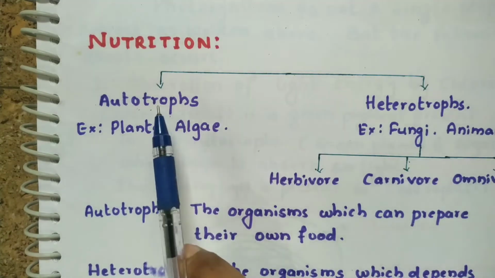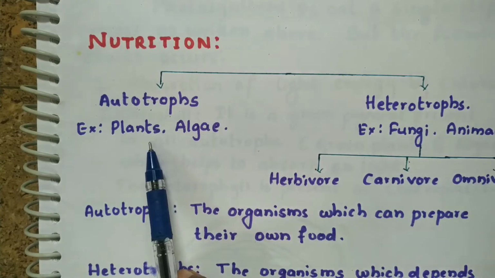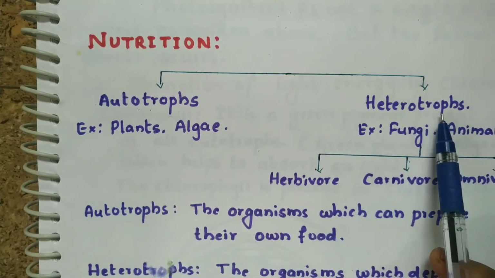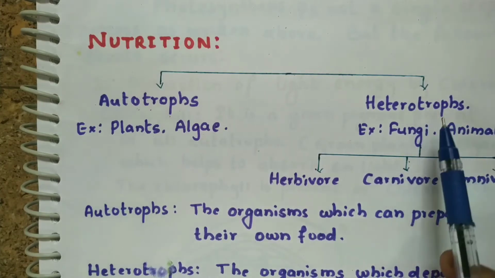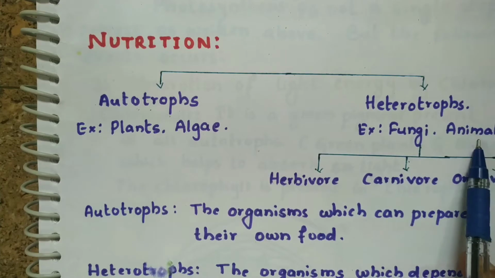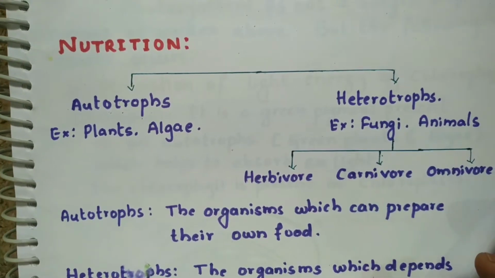These autotrophs contain a special pigment called chlorophyll, which helps them to absorb the sunlight, and using sunlight as a source of energy, they prepare their food. Heterotrophs are the organisms which depend on other organisms for their food. Examples are fungi and animals. The heterotrophs can be further classified into three types: